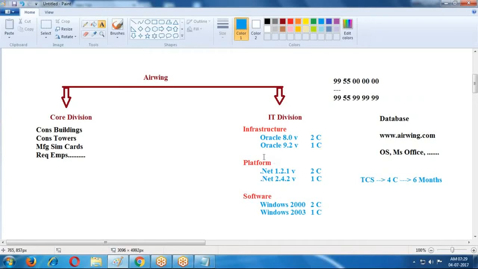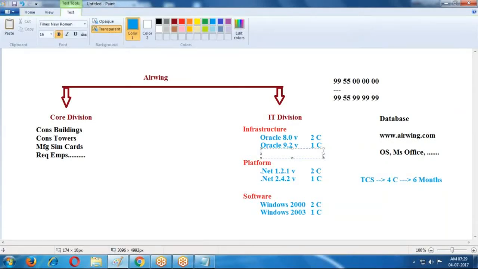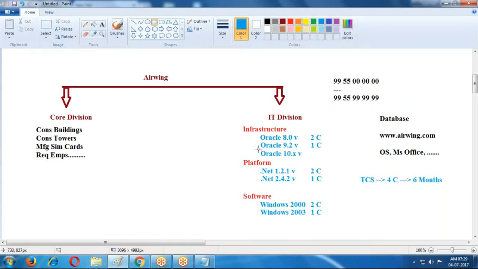After 1.5 years, I'm facing the same situation again. This time, most of the customers are attracted to Airtel instead of my network. The reason is Airtel is using the latest versions. Oracle came with one more version, like 10.x. My question is, is there any guarantee from Oracle Corporation that this is the last version from the corporation? No. If it is the last version, this is the last business only. They keep on releasing versions. We also keep on purchasing and updating the versions. Otherwise, we cannot survive in the market.